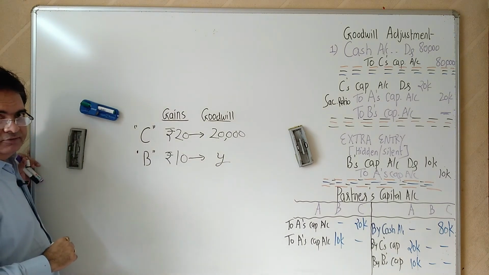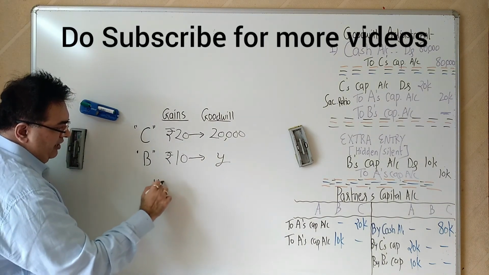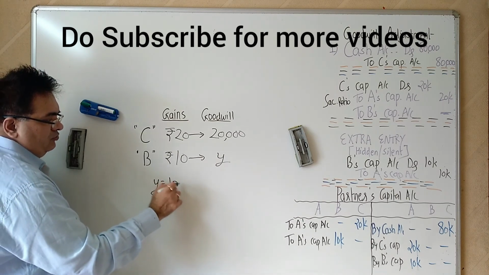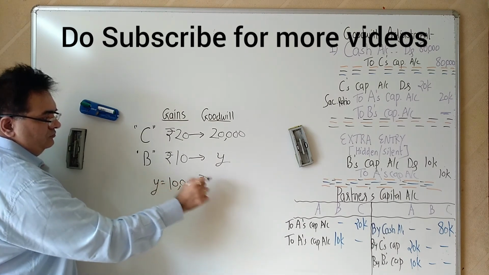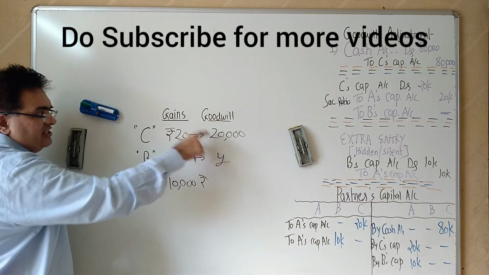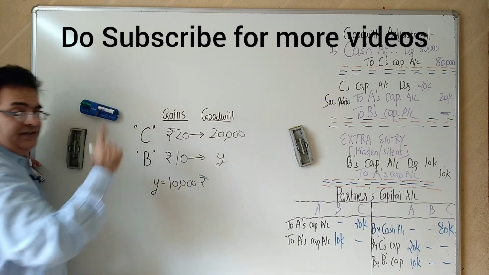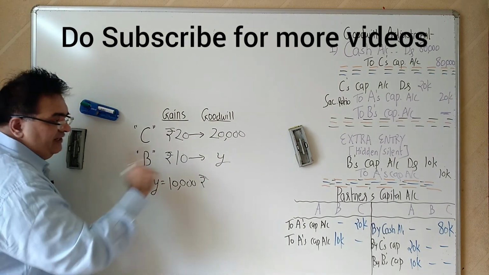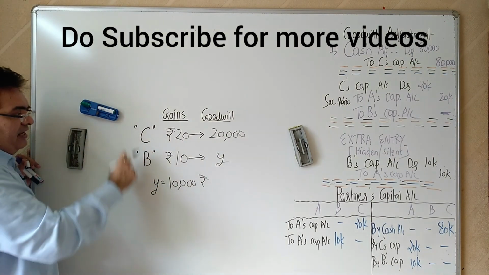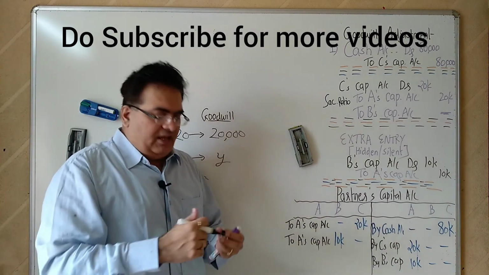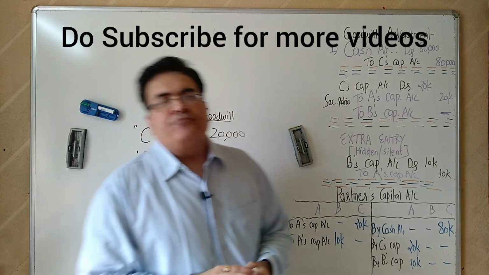How much? When you cross multiply, you will get 10,000. So C has to transfer 20,000 in the name of goodwill. B has to transfer 10,000 in the name of goodwill. And B and C both have to transfer to A. Only then Mr. A will sign the partnership deed.